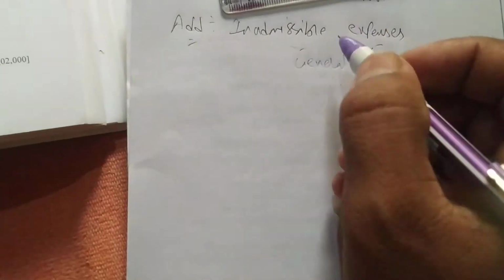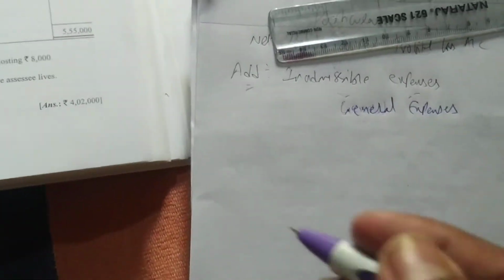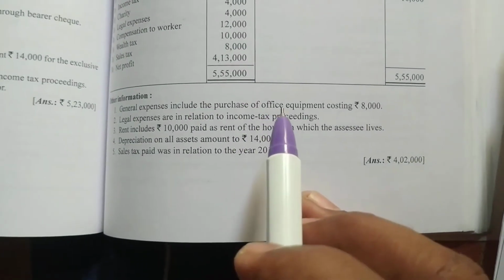In general expenses, one capital expenditure is included. Which expense is included? Capital expenditure, that is office equipment.